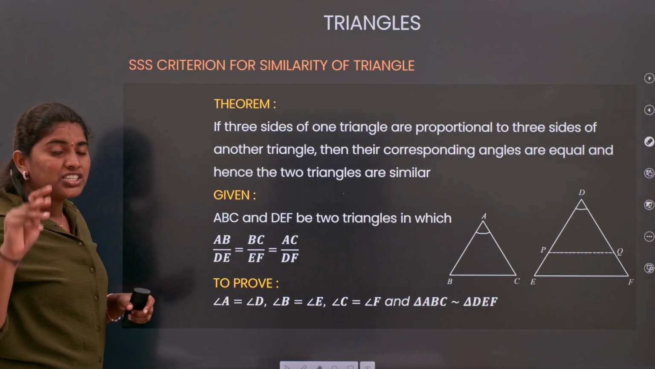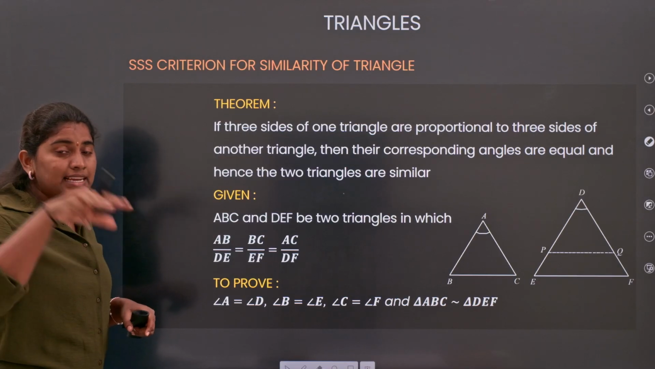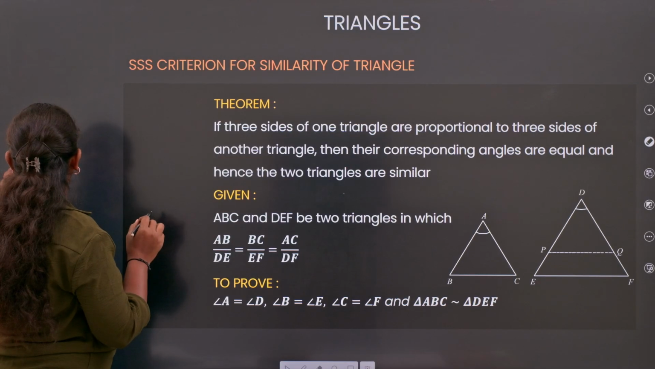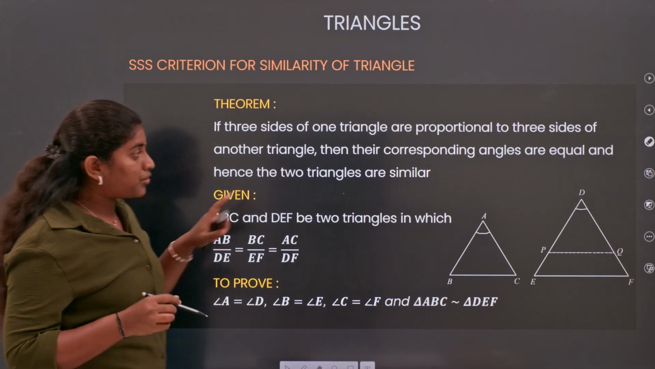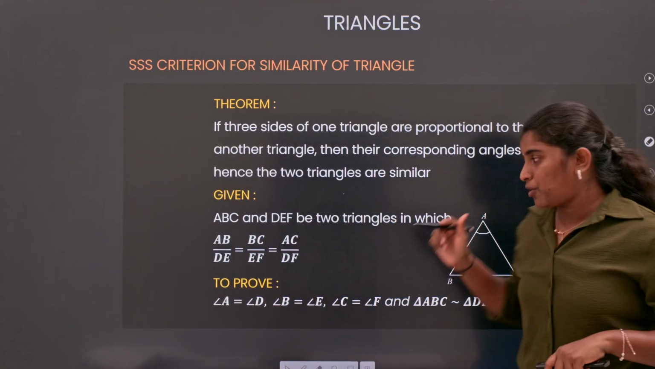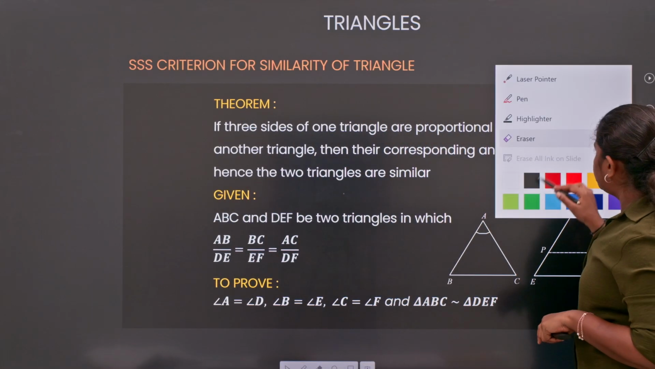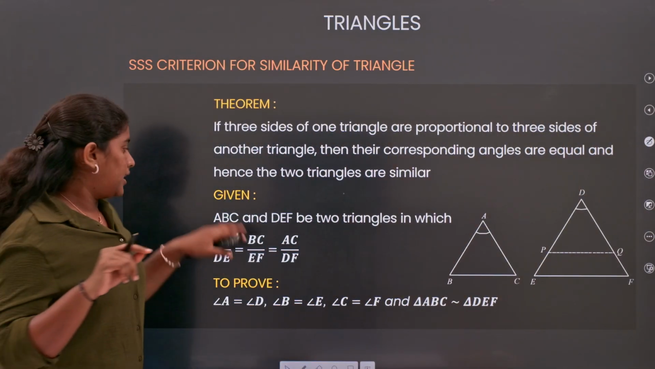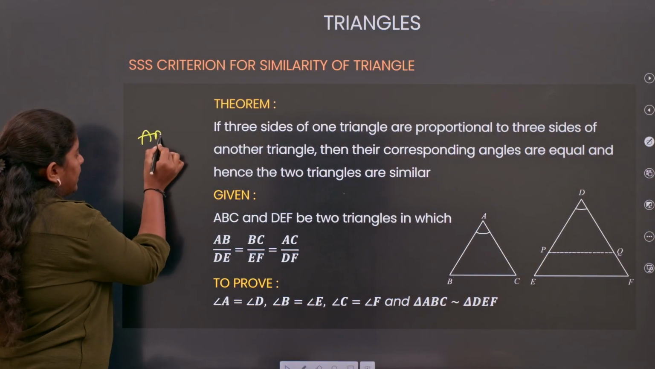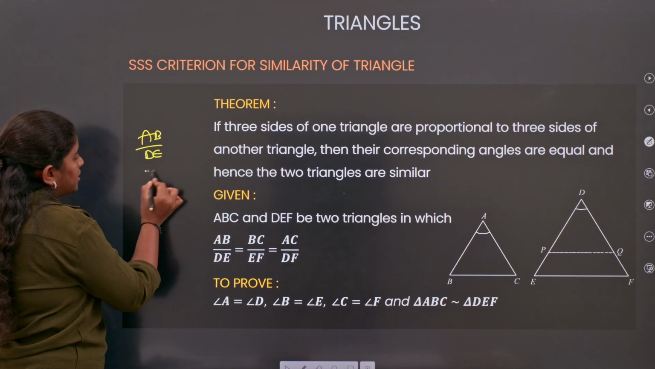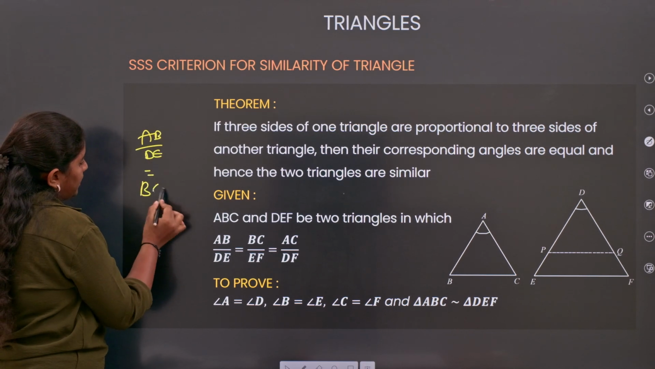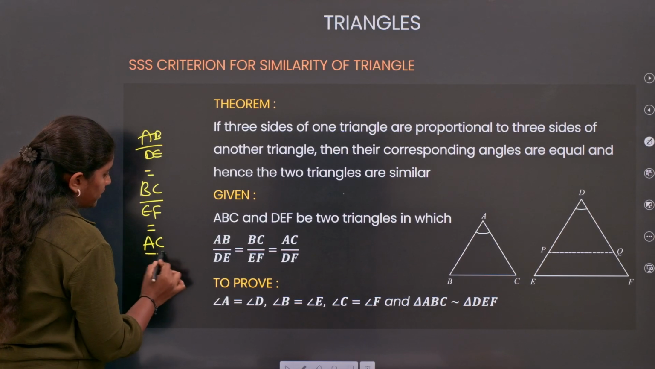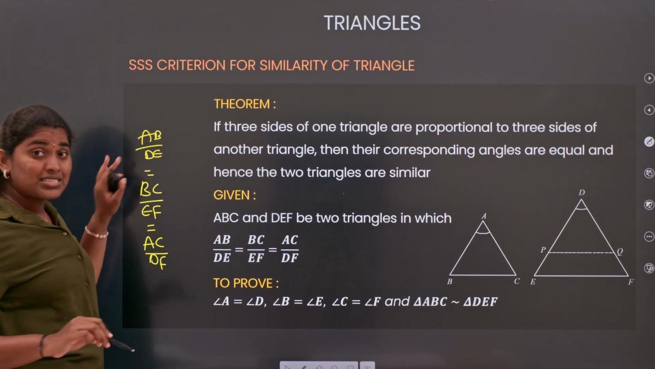What is the given condition? Triple S means all the three sides are in the same ratio. So we are going to take the ratio between our corresponding sides. That is our AB by DE, which is equal to your BC by EF, which is equal to your AC by DF. Okay, so this is the given condition.